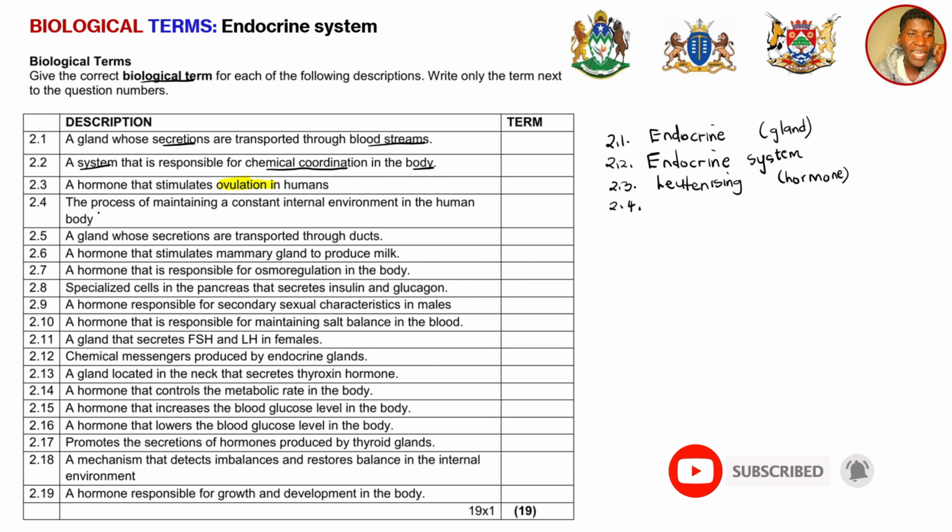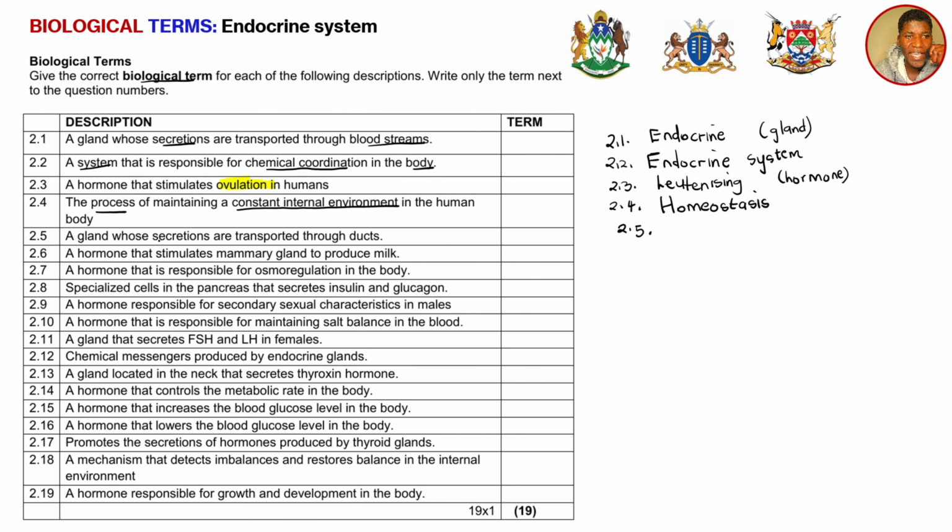Now, the process of maintaining a constant internal environment in the human body. When there is a lot of something in your body, it needs to be reduced, or when there is less of something in your body, it needs to be increased. That process of maintaining a constant internal environment is known as homeostasis, whereby the internal conditions of the body are kept constant through certain mechanisms.